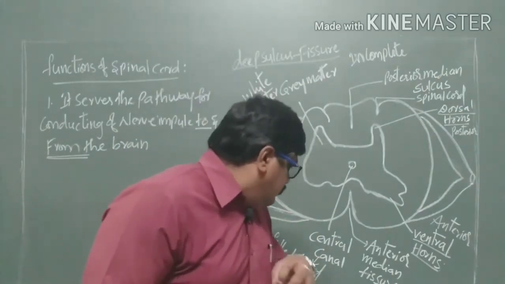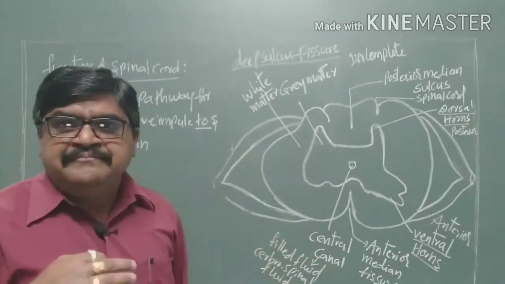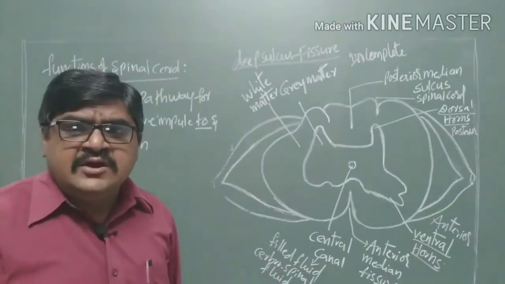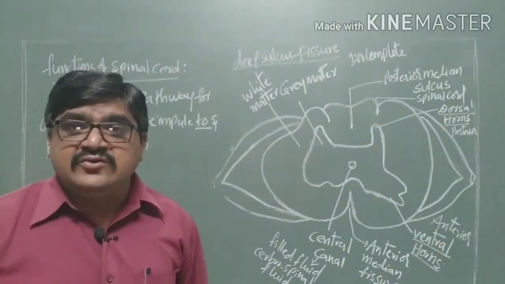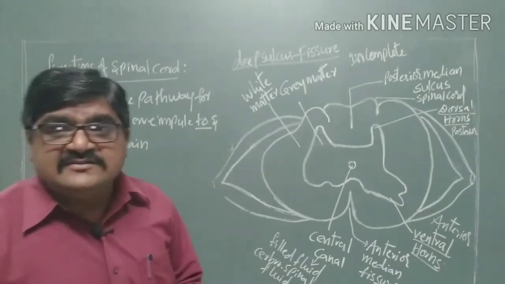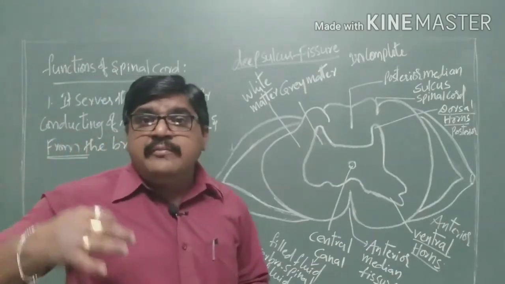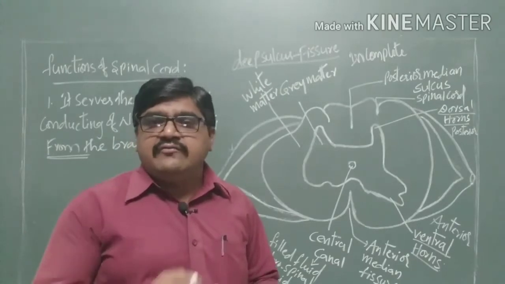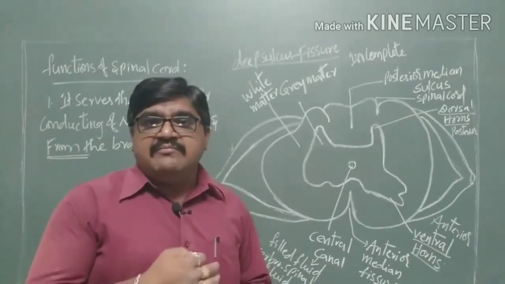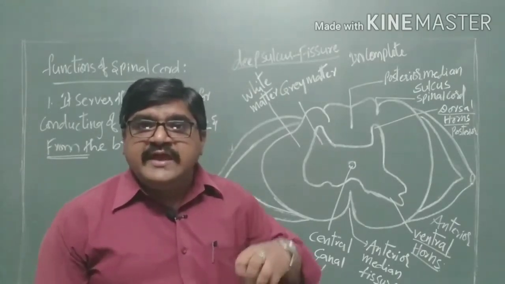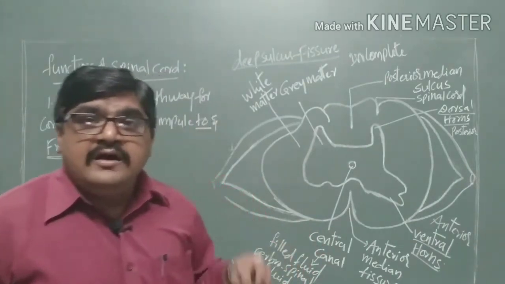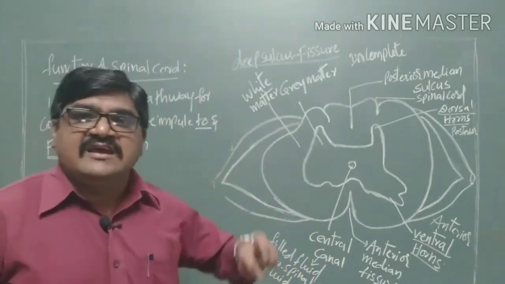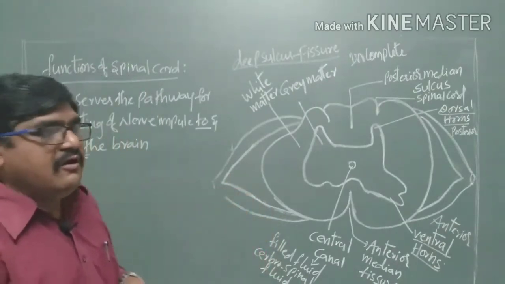That information is passed through the spinal cord only. So here the spinal cord acts as a to and fro pathway. That means nerve impulse takes place through the spinal cord, and the second function is that all reflex reactions take place in the spinal cord.